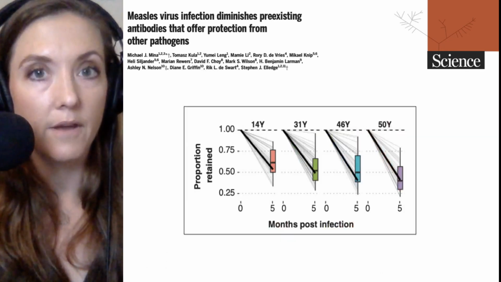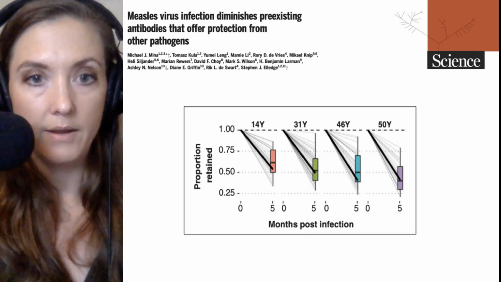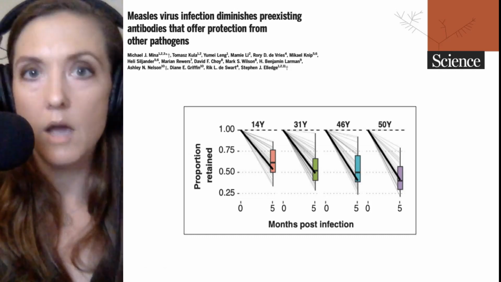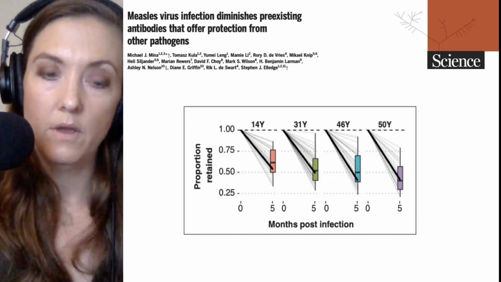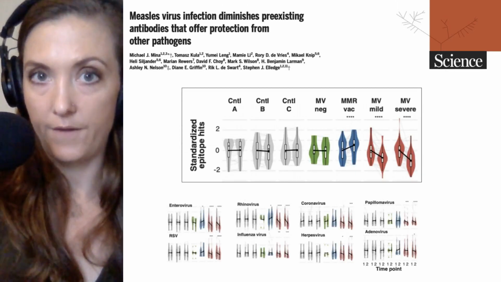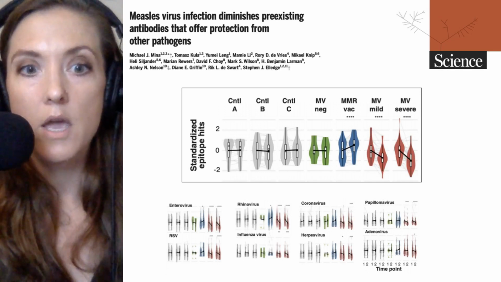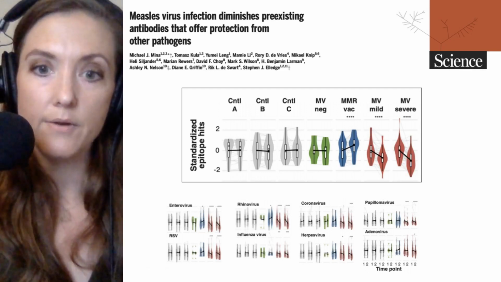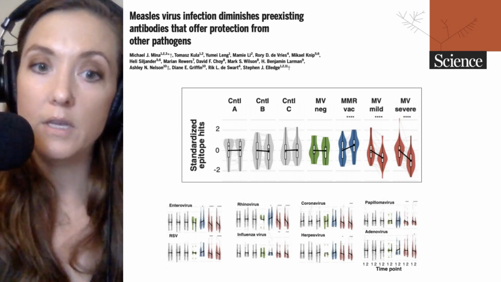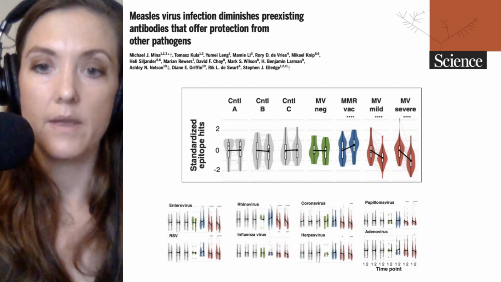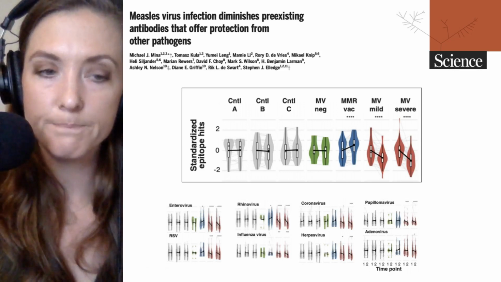And in fact, 12 of the 77 children lost over 40% of their antibody repertoire. Now, in the box area there, that's looking at just the entire repertoire of antibodies. If you want to look at some of the individual viruses and the responses to those viruses and how those were affected by measles infection, those are shown in the bottom, where the scientists broke out the enterovirus, rhinovirus, coronavirus, etc. And you can see very similar patterns as a decrease in repertoire is found mostly in the patients that experience severe measles and to a slightly lesser extent in the patients that experience mild measles disease as well.